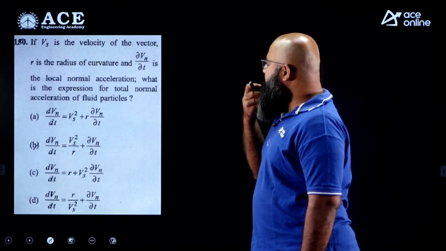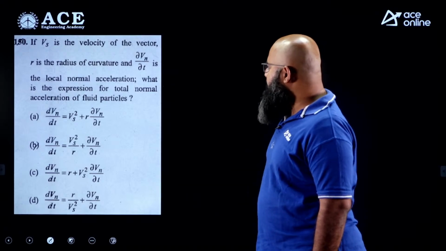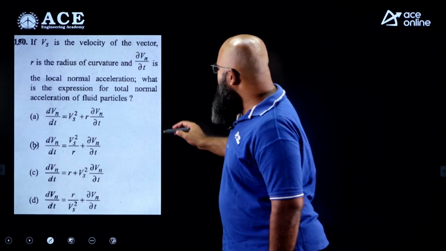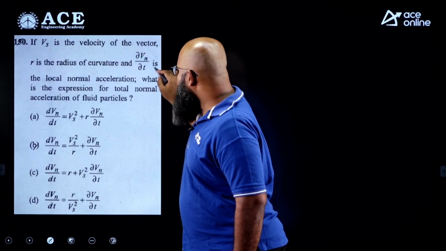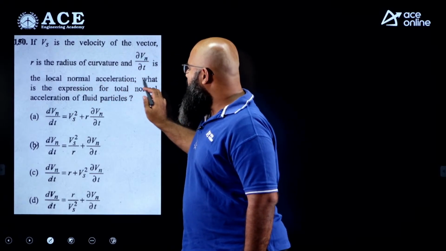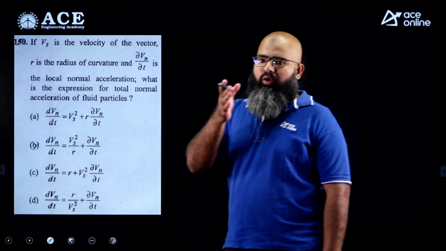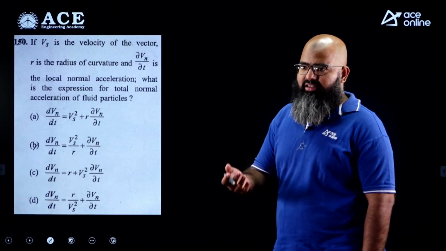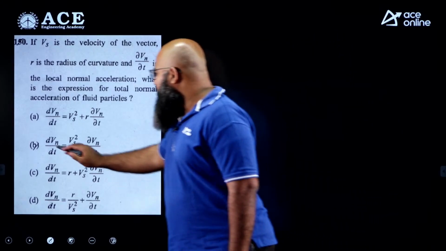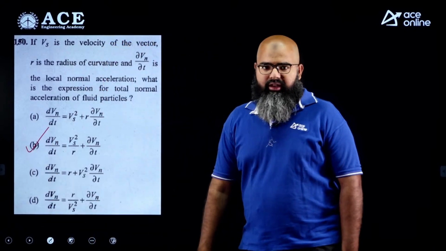It is saying, if Vs is the velocity vector, and R is the radius of curvature, the value of dou Vn by dou T is a local normal acceleration. What is the expression for total normal acceleration of a fluid particle? We are having one local quantity and one convective quantity. Convective quantity is supposed to be centripetal acceleration given by Vs square by R, and that is supported by option B. So these were the questions from fluid mechanics.